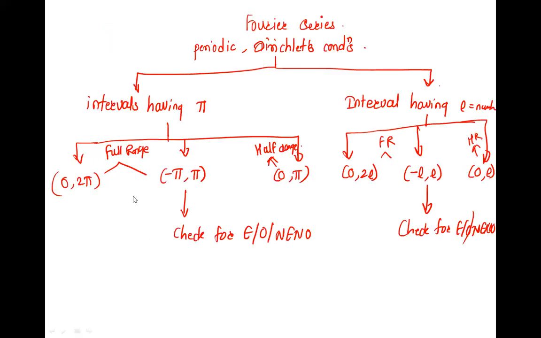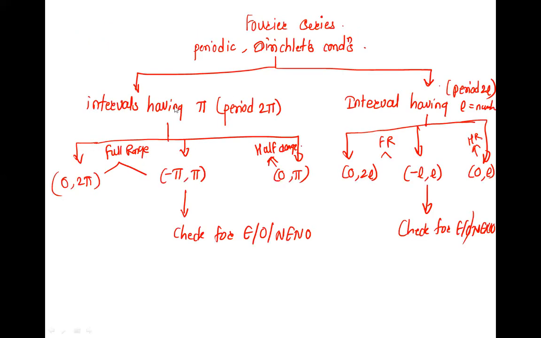And for all three types, first, what is the period? 2 pi. Period is always 2 pi for this. And what is the period for this? 2L. Period is always 2L for this, and for all three of these it is 2 pi. Please remember, for MCQ it is important.